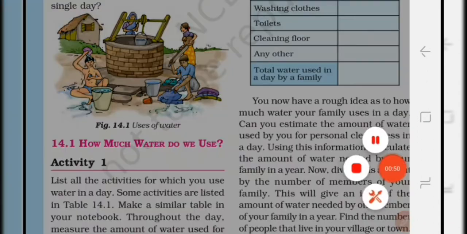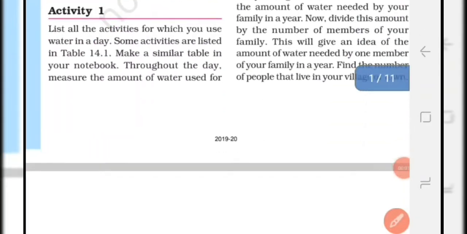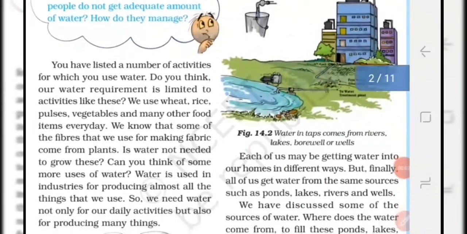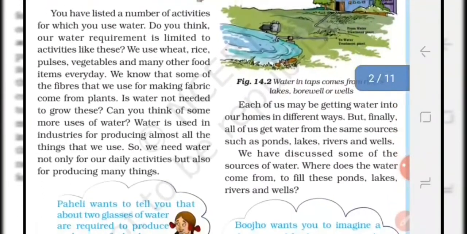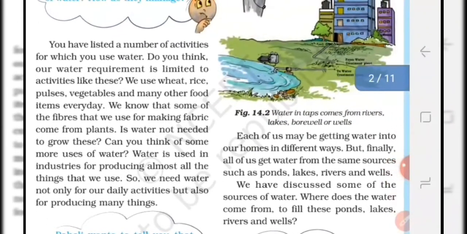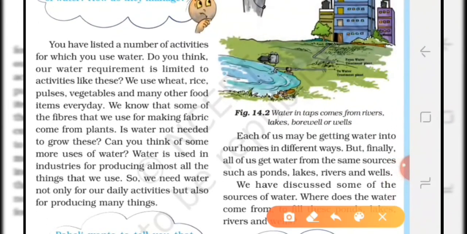Now let us know the other uses of water. Water is used for irrigation purposes, and it is also used in industries for producing many things. So we need water not only for our daily activities but it is also used for producing many things.